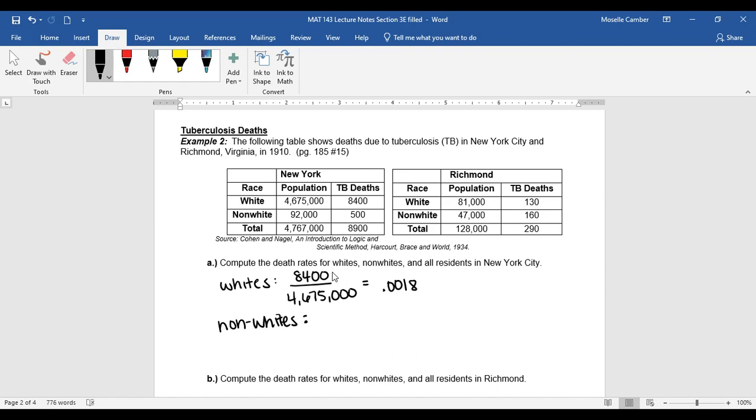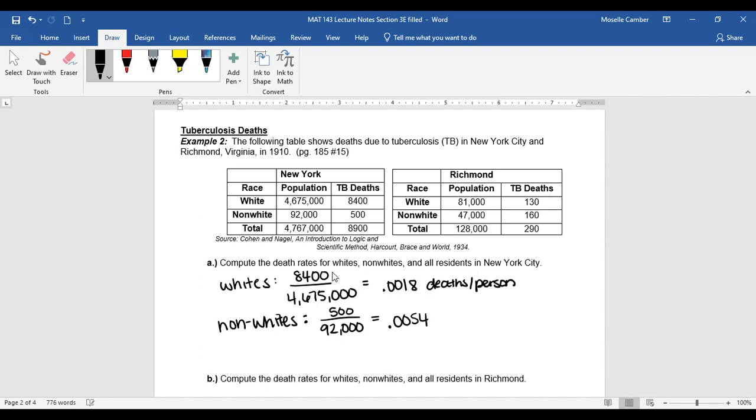And the death rate for non-whites is the number of deaths per person for all of these. For non-whites, you had 500 deaths out of a total of 92,000 non-whites, and that gives you a death rate of 0.0054.